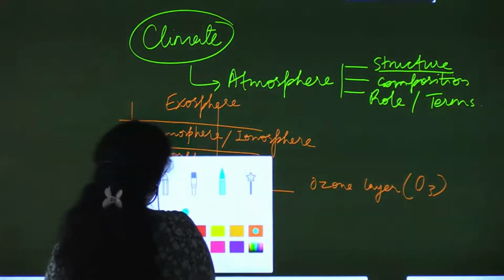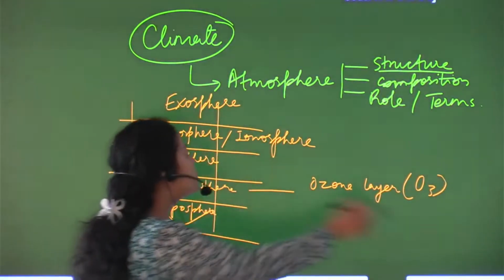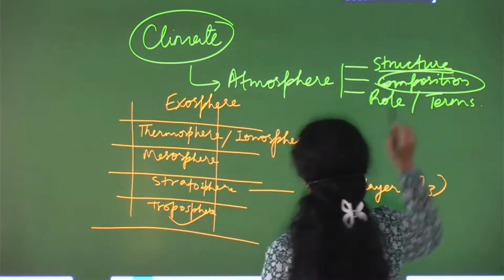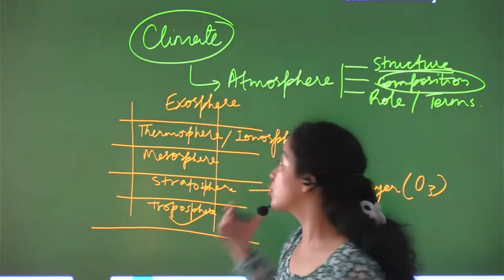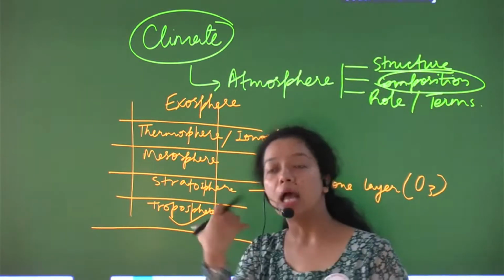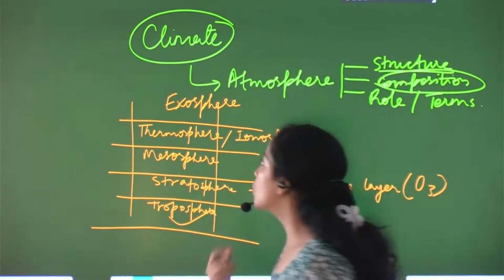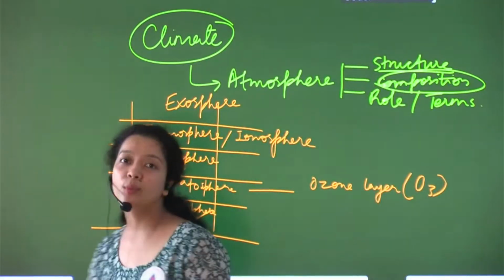Fine. Okay. Now we talked about the structure. Let's talk about the composition of the atmosphere. Before moving to the composition of the atmosphere, let's first understand what atmosphere is.